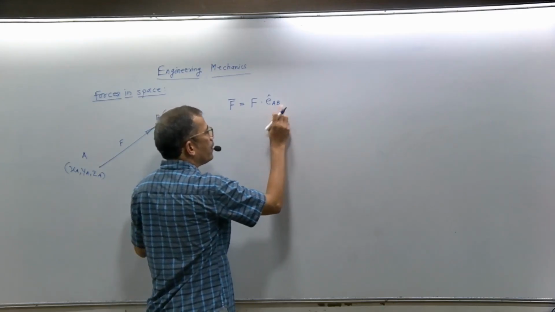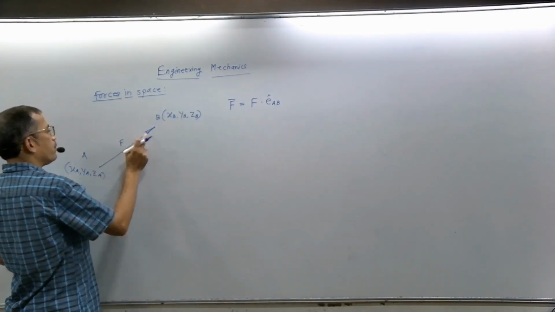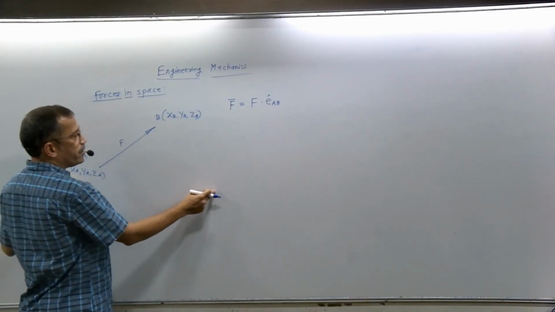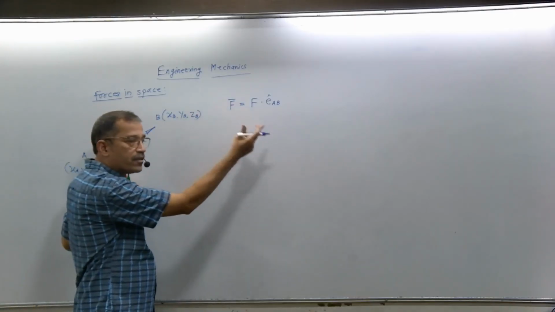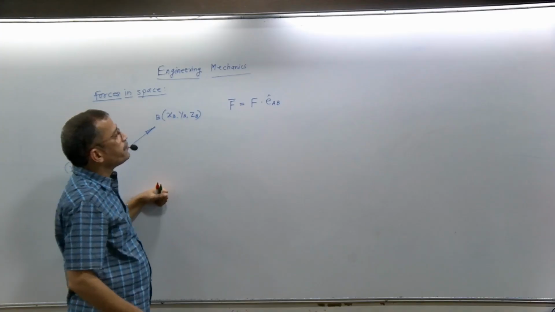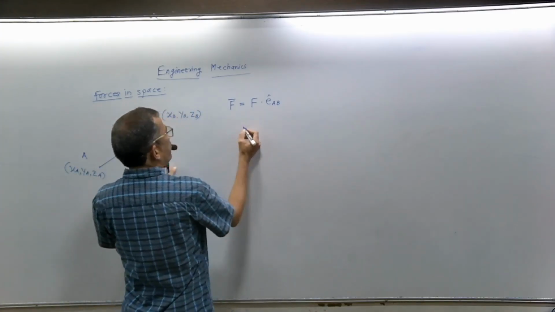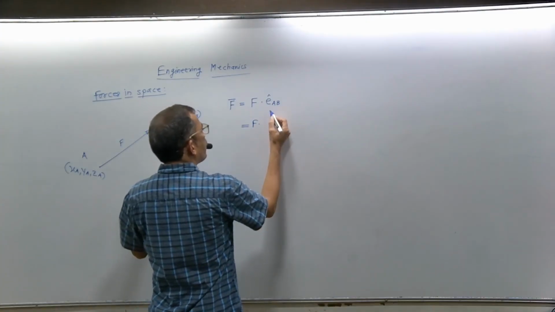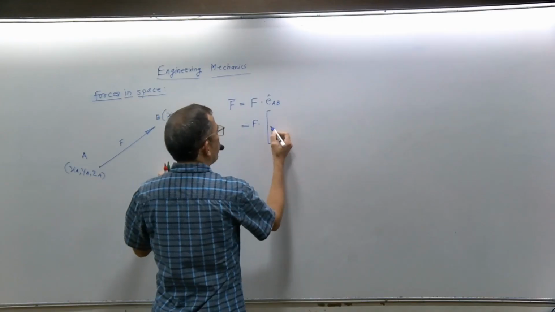It is from A to B. Force is acting from A to B, unit vector along AB. Force is acting from B to C, unit vector along BC. Force is acting from P to Q, unit vector along PQ. Now you know how to find the unit vector. That means this is the magnitude of force, dot product. All of you know how to find the dot product.